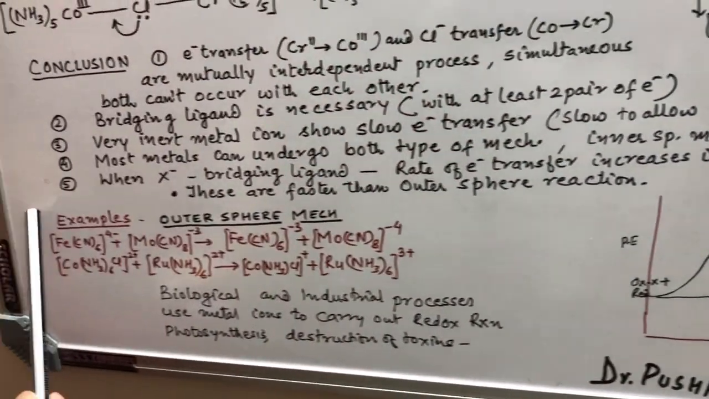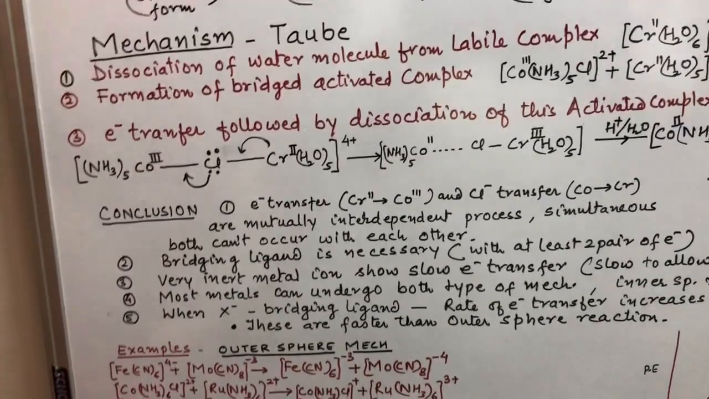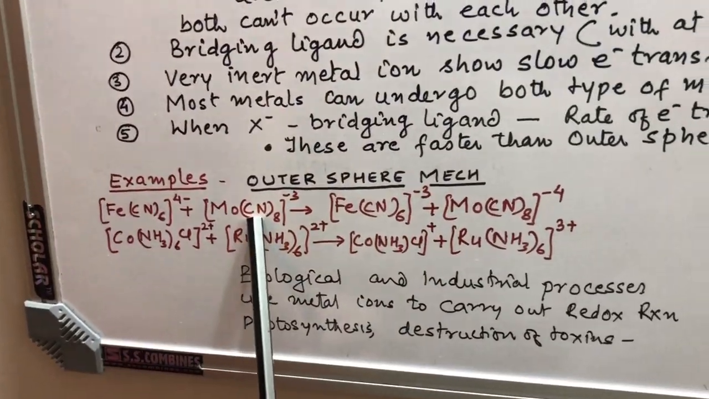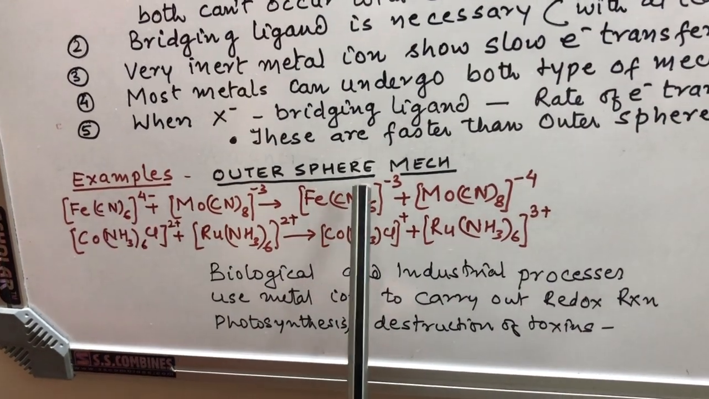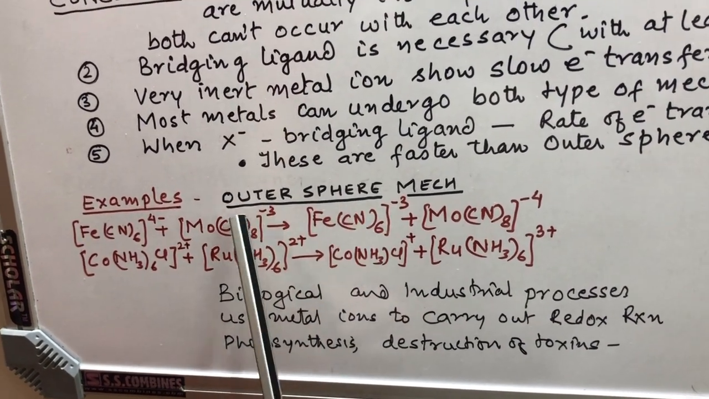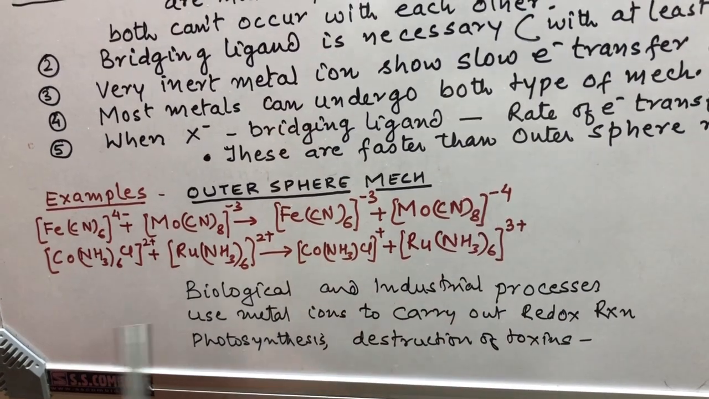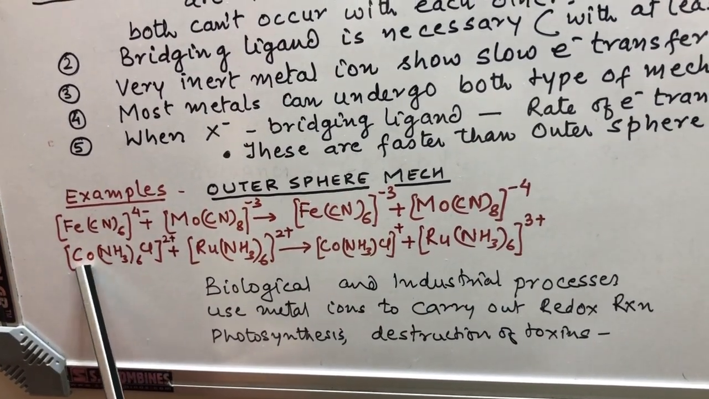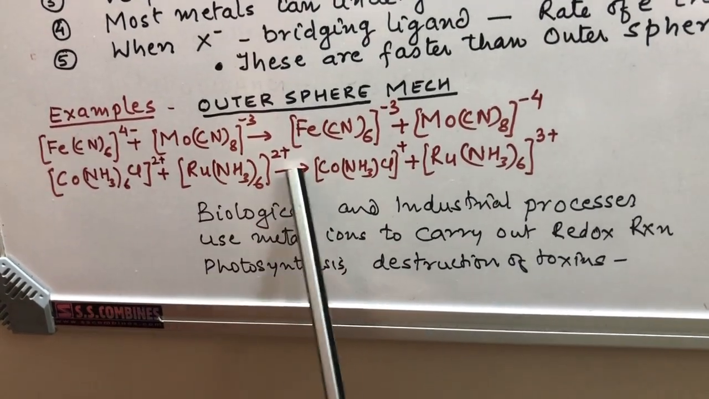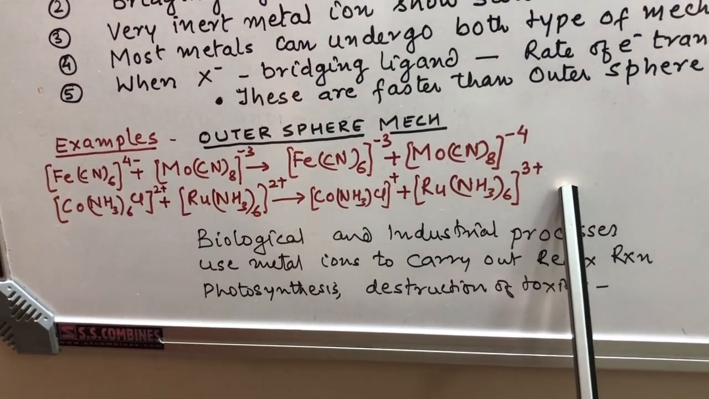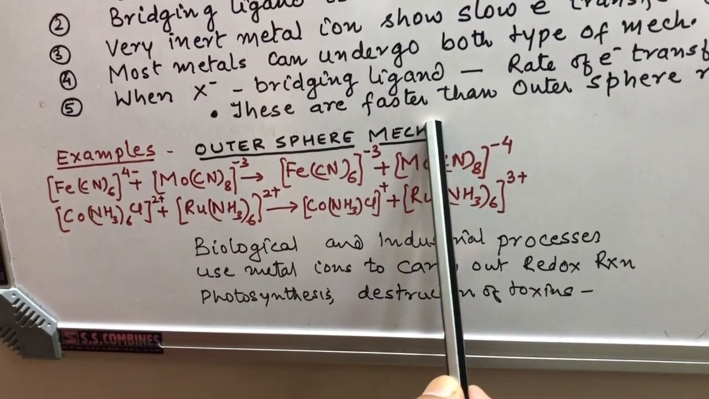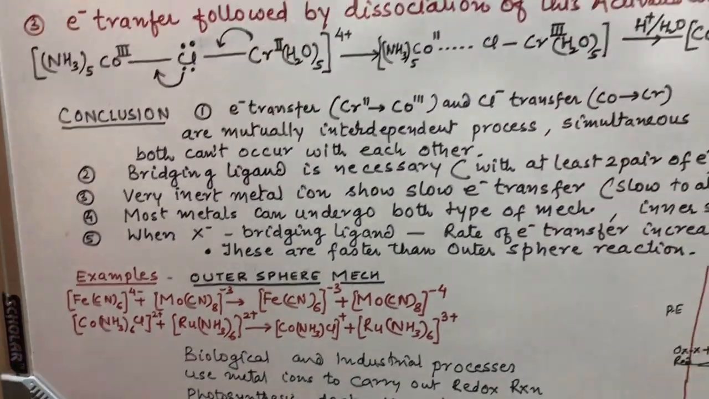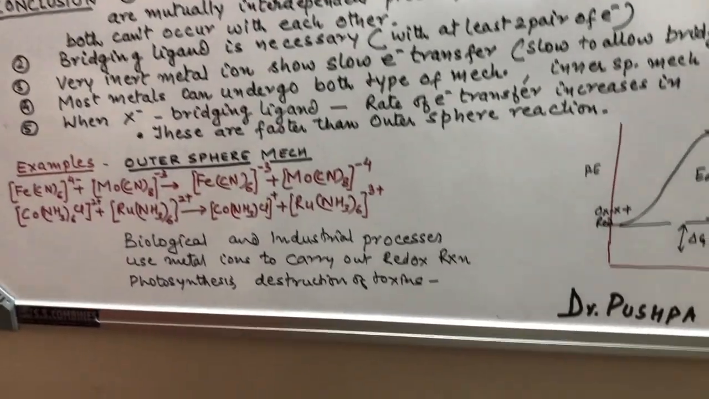Now we have two more examples for the outer sphere mechanism. This is an iron complex, a molybdenum complex. This complex is converting into this complex, and this complex is converting into this complex. This is also one of the complexes in the second reaction. The cobalt complex and ruthenium complex, both are examples of outer sphere mechanisms. In this way, these are the two mechanisms of electron transfer reactions.